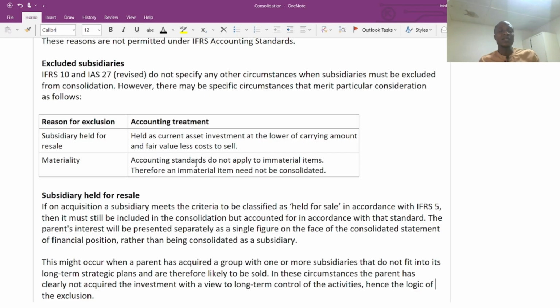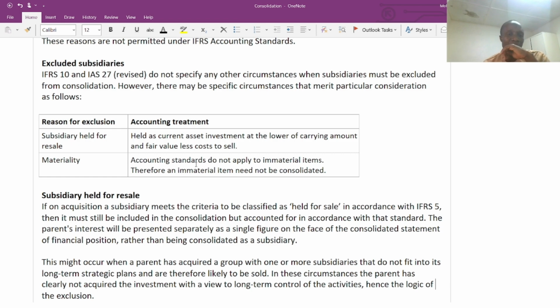So if a subsidiary is classified as held for sale, we are not going to include that subsidiary in the preparation of our group financial statement. We should not include it because it will be held as a current asset investment in the statement of financial position under the current assets, as I mentioned earlier. This is exactly what IFRS 5 is telling us.